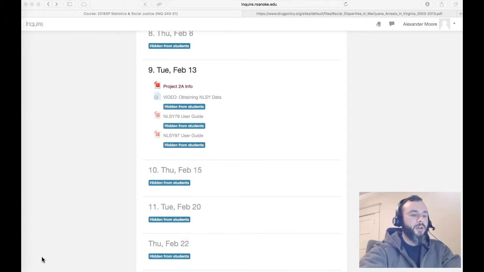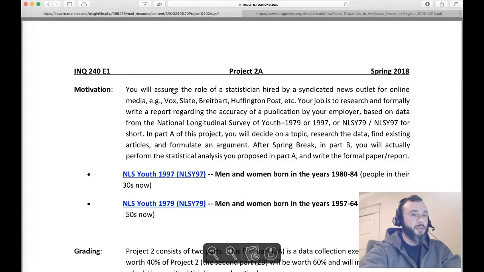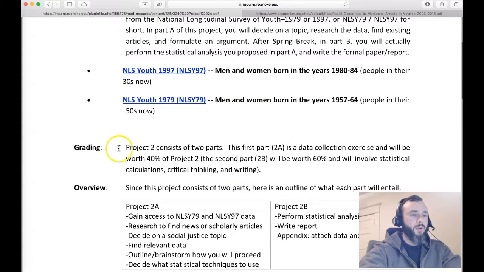Okay, everybody, I'm going to show you how to go through Project 2A. If you go to the Inquire site, you'll notice under February 13th I have Project 2A info. Just click on that. I'm going to change this document a little bit, but it's not going to change very much, so what I'm saying here will still apply. You can read through on your own what the project is about.